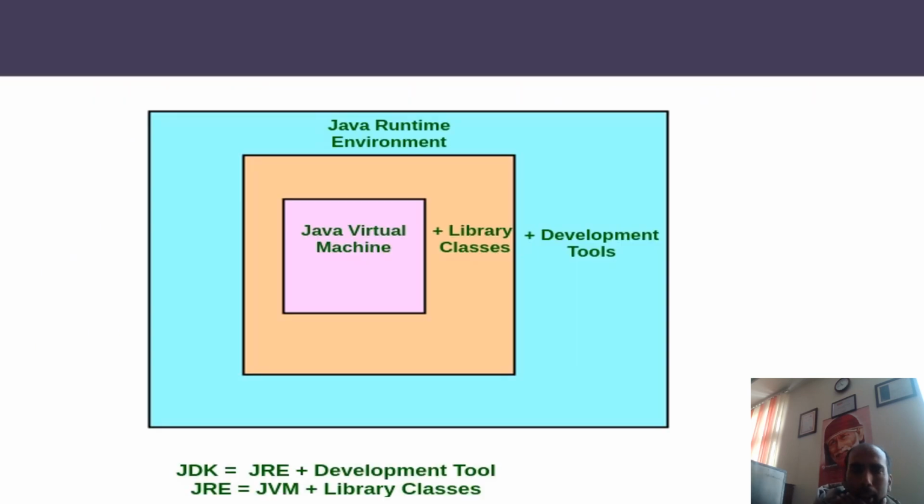So let me show you a diagram. You will understand this easily. So JRE, you are seeing, consists of JVM plus library classes plus development tool, and all this is inside the JDK. So JDK means JRE plus development tool, and JRE means JVM plus library classes. So that is about JDK, JRE and JVM.